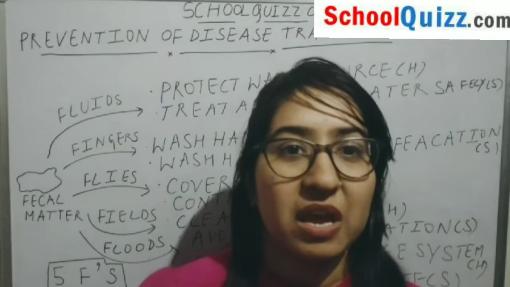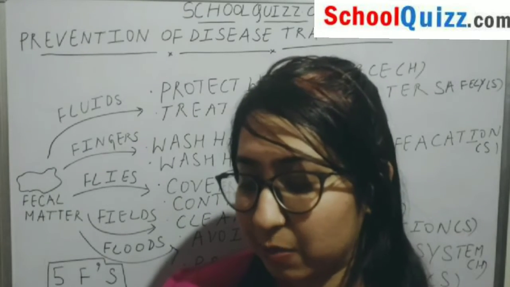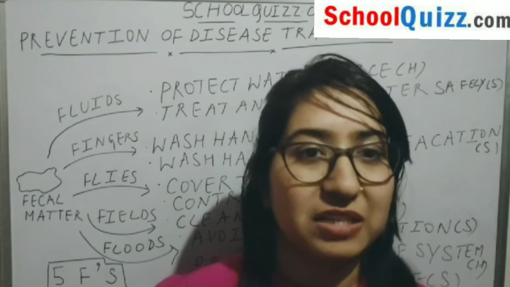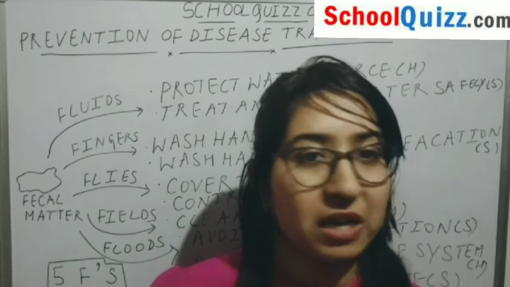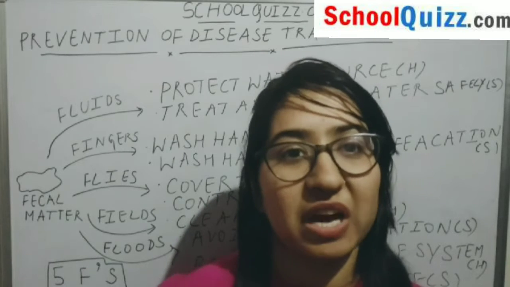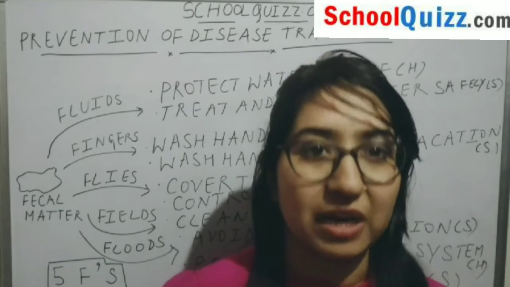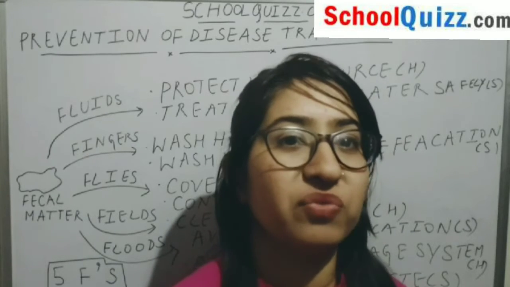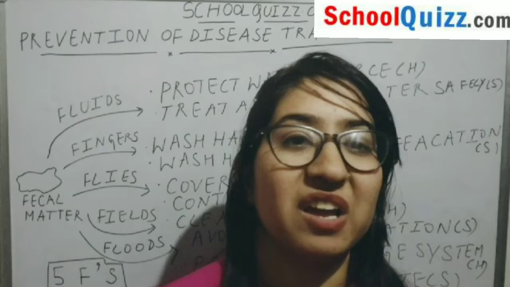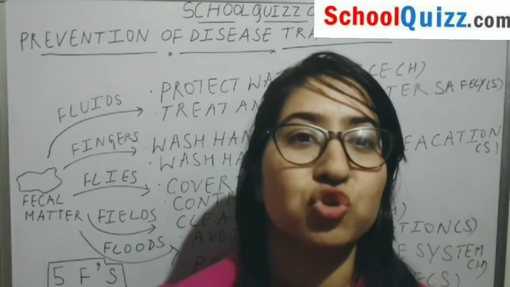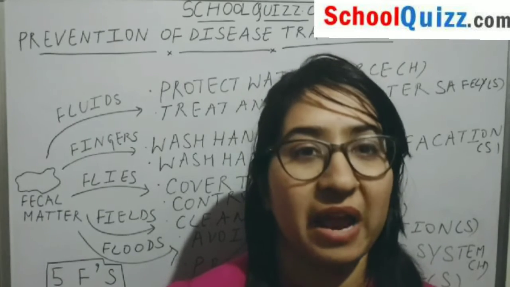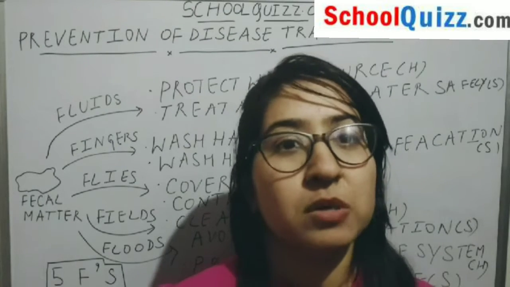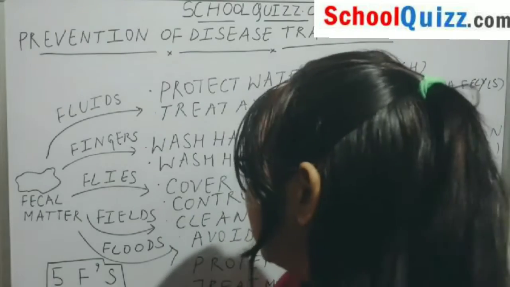Next can be fingers. Suppose a table is there and we are touching that table with our hands, and those dust particles come to our hand, and directly without washing our hands, if we take food into our mouth, that can also be a possible cause of the transmission of diseases. Suppose after using the washroom, if we are not properly cleaning our hands and nails, that can also be a source of transmission of diseases.